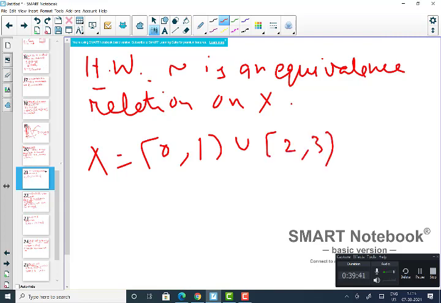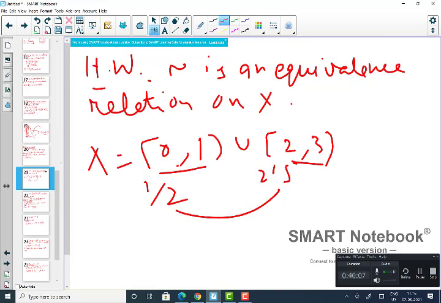Now you see that if you choose a point in 0, 1 and inside 2, 3, for example half and 2.5, there is no connected space containing both those things. So they are not equivalent, they are not related. But every point inside each of these is related, right?